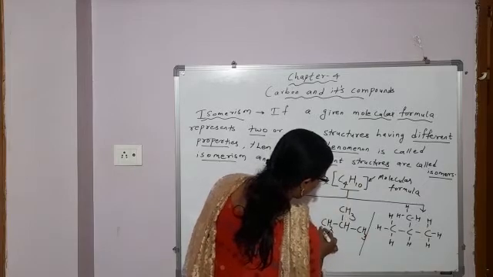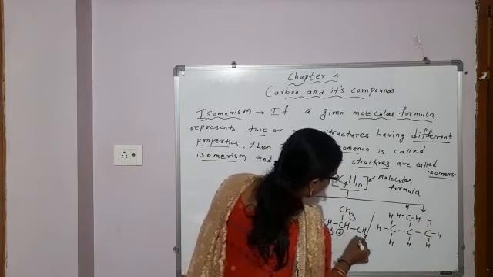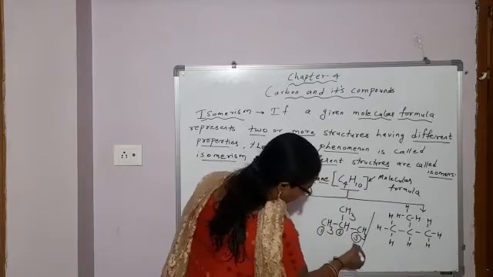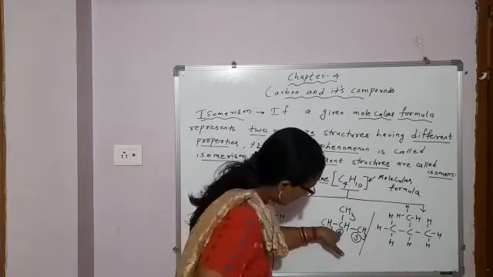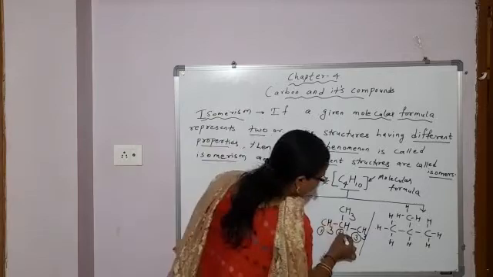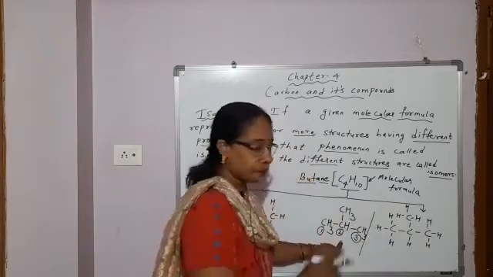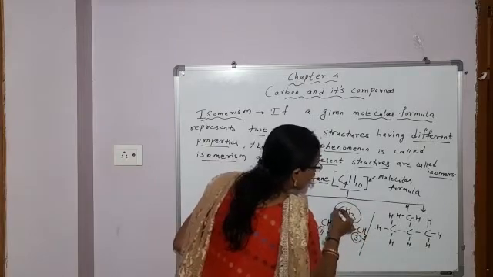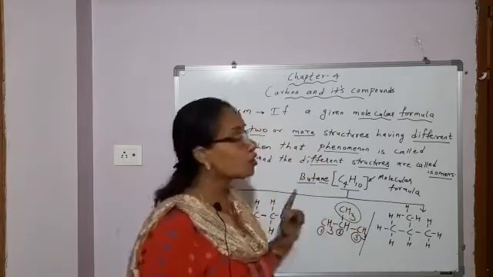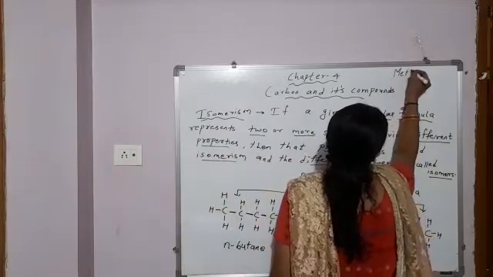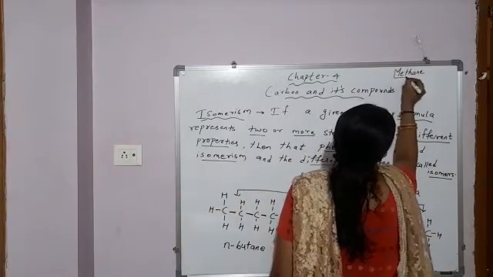Now, this is first carbon, second carbon, third carbon. If you start numbering from here, first, second, third. So this is the second carbon atom, second last we can say. Which group is attached, you see? CH3. Now students, methane. Meth means one carbon atom.